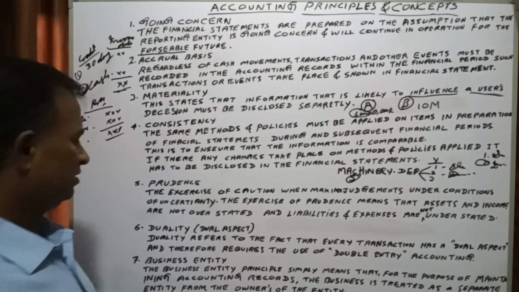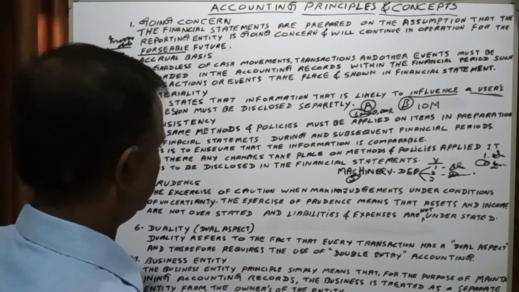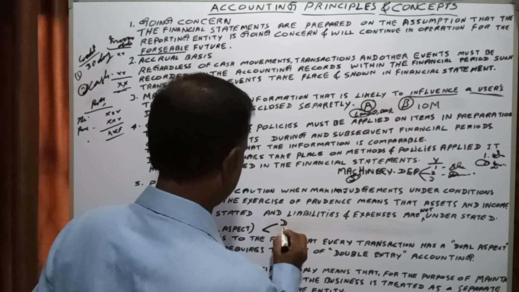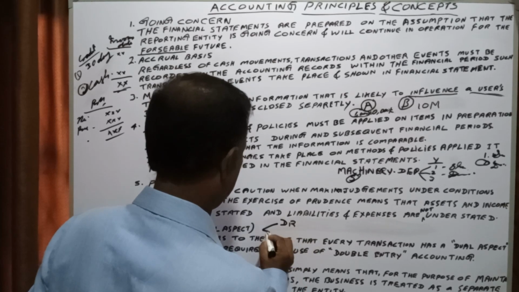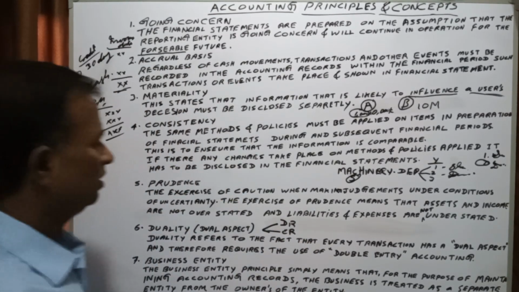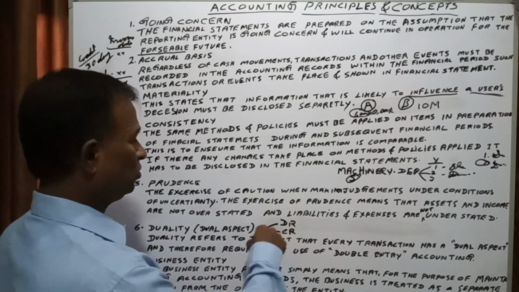Every transaction has two effects: one is debit, another one is credit, and it will affect two accounts.